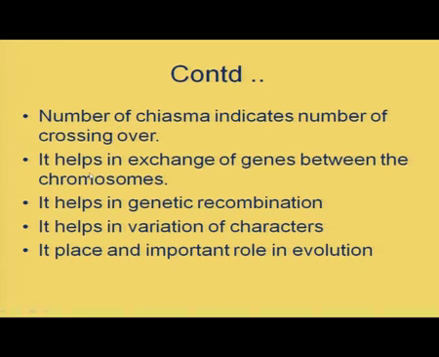Now, what is the need for this? It helps in the exchange of genes between the chromosomes. It helps in genetic recombination. It helps in variation of characters. It plays an important role in evolution. It helps in the exchange of genes, so it will definitely result in variation of characters, which contributes to evolution.